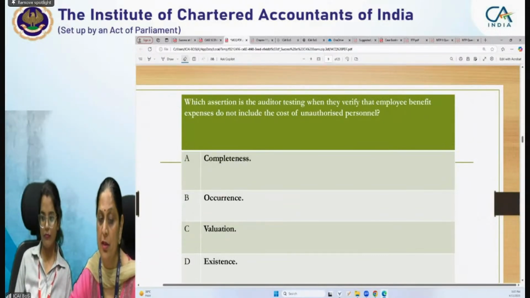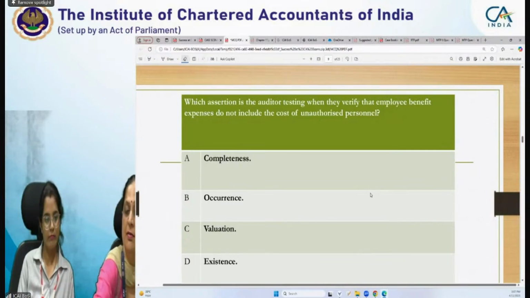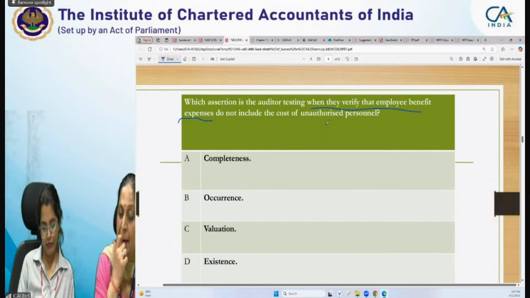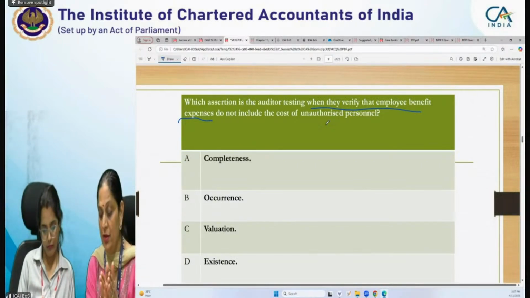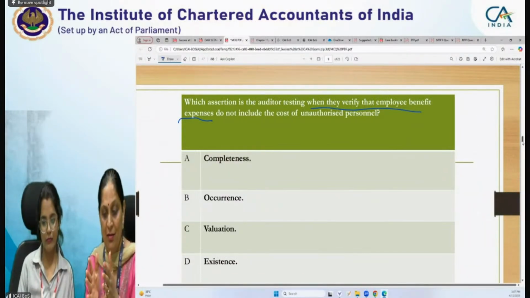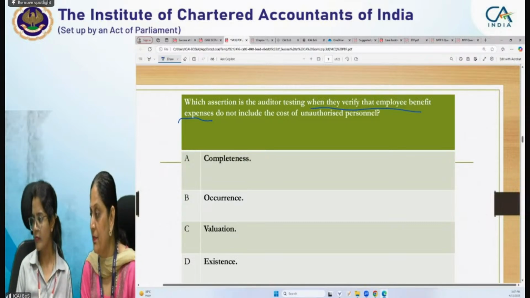Now, first, read the question carefully. Which assertion is the auditor testing when they verify that employee benefit expenses do not include the cost of unauthorized personnel? Okay, so existence assertion is checked for assets, right? And for balance sheet items, we check existence assertion.